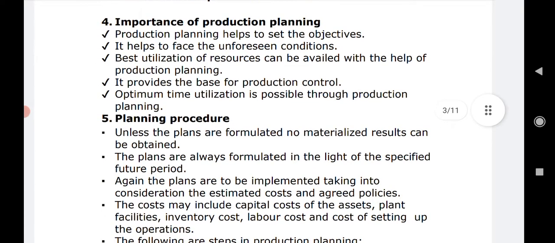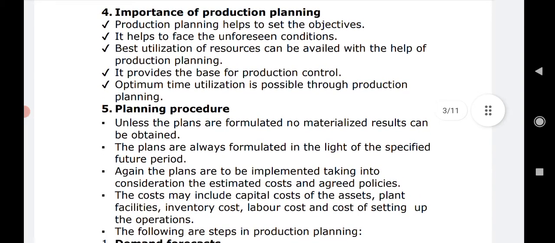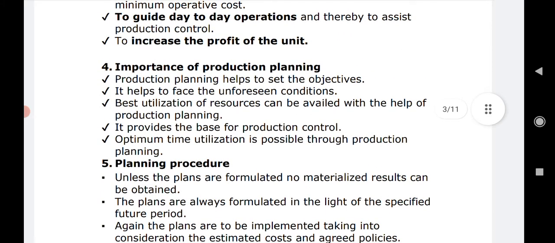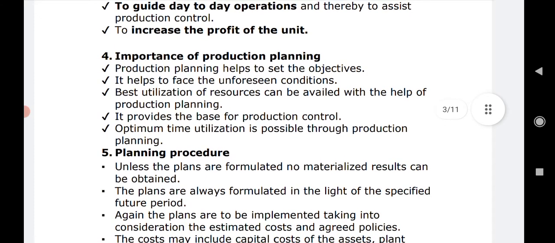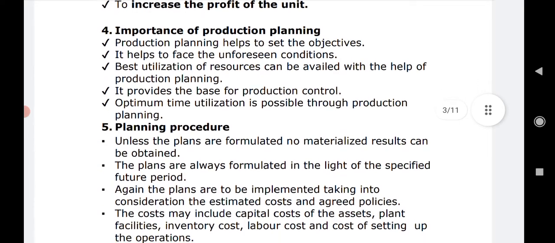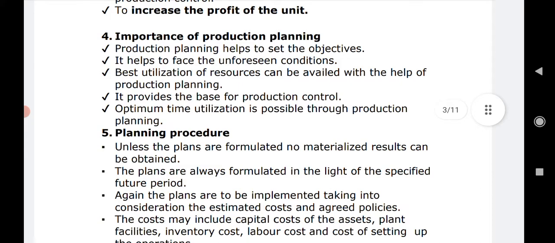For every organization, profit makes a lot of difference and is of a lot of importance. So for every manufacturing unit, profit making or profit maximization is one of the important goals to be achieved. And if you want to achieve that with the help of production planning, we can do it very well. So the profit of the firm, or the profitability of the firm, can be increased likewise.